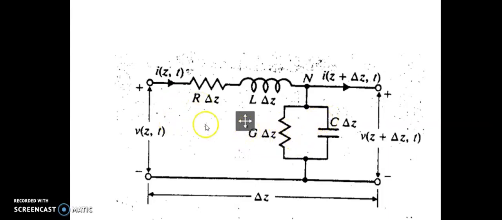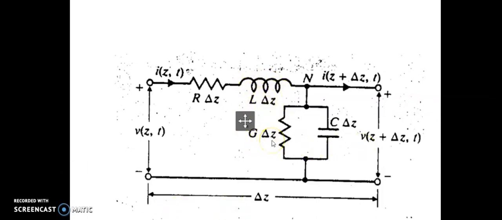So the total resistance of this line segment is R into delta Z. R is resistance per unit length. R into the length of this line gives the total resistance of the line segment. This is not a transmission line as a whole. This is a small segment of a transmission line. So the inductance is L into delta Z. L is the inductance per unit length and delta Z is the length. So this is the total inductance of this line segment.